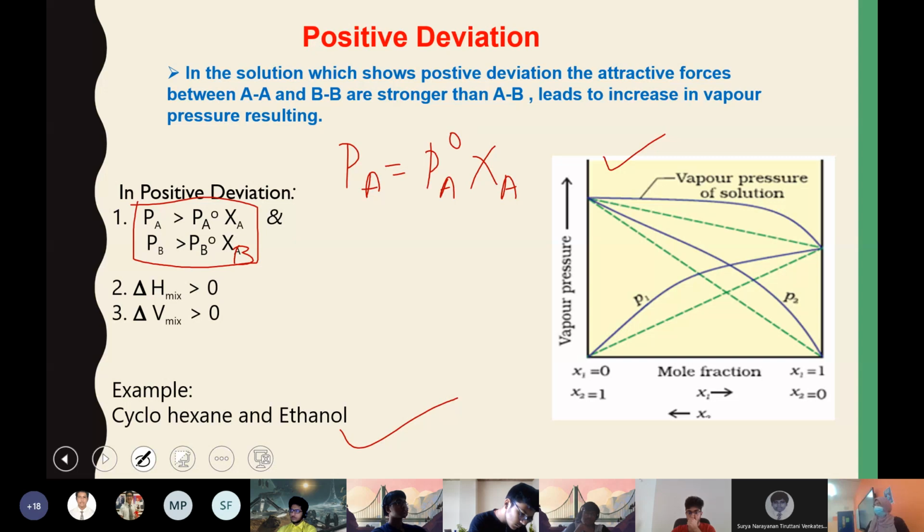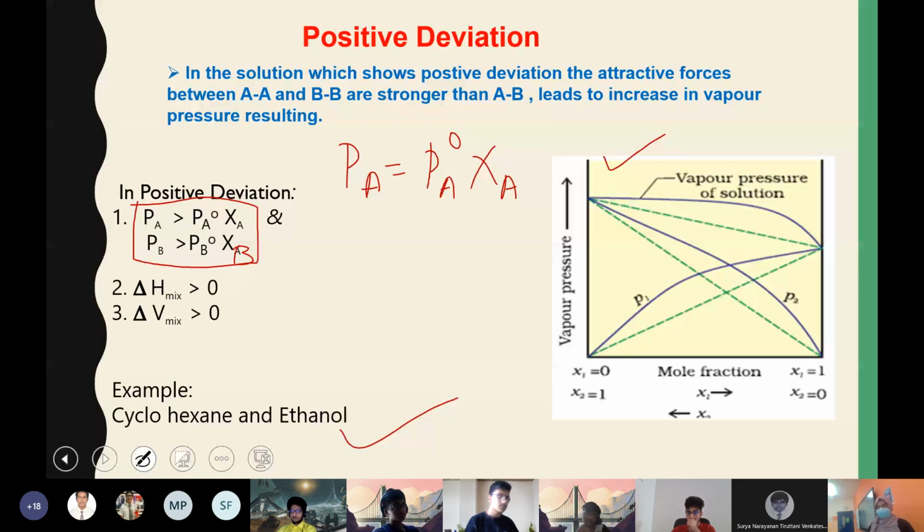Now you can easily connect what is negative deviation. Solution showing negative deviation from Raoult's law: what will it be? The A-B attraction is stronger than A-A and B-B. Everything is just the opposite, and you will see in reality the vapor pressure will be less than what you calculated from Raoult's law.